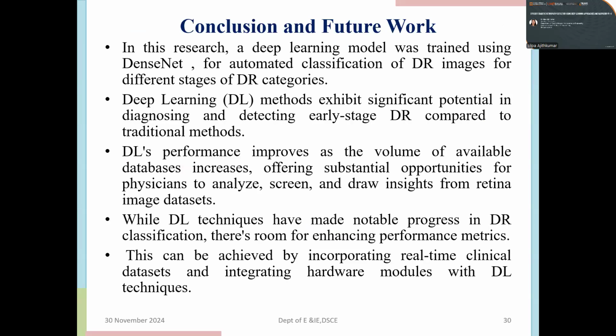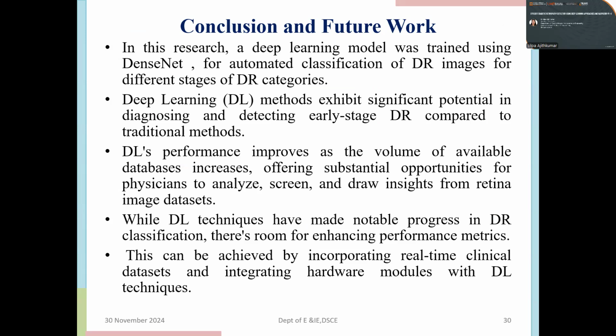In the conclusion and future work of this research, a deep learning model was trained using DenseNet for automated classification of DR images for different stages of DR categories. The DL methods exhibit significant potential in diagnosing and detecting early stage DR compared to traditional methods.